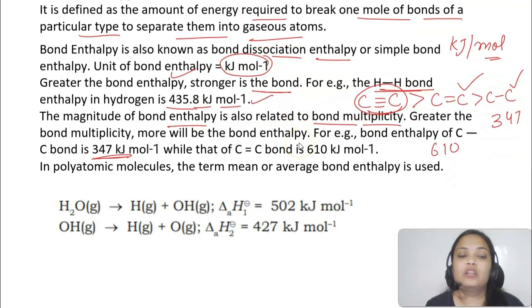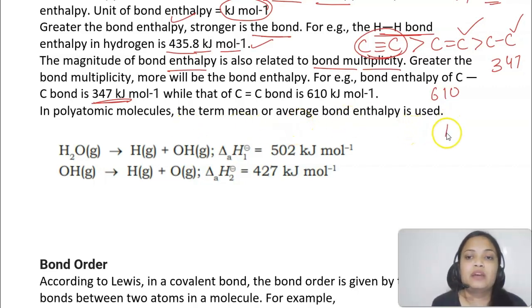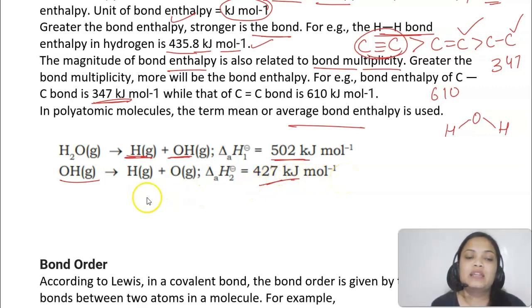Now if you have polyatomic molecules, so उस case में we cannot tell a single bond enthalpy. Like for H2O ना, H2O में there are two bonds, so for that we need to give the average bond enthalpy. तो जब first bond टूटेगा, right, so the energy is 502. If the next one will break, it's 427. Because of the environmental conditions the bond enthalpy changes. So in that case we will find the average bond enthalpy.